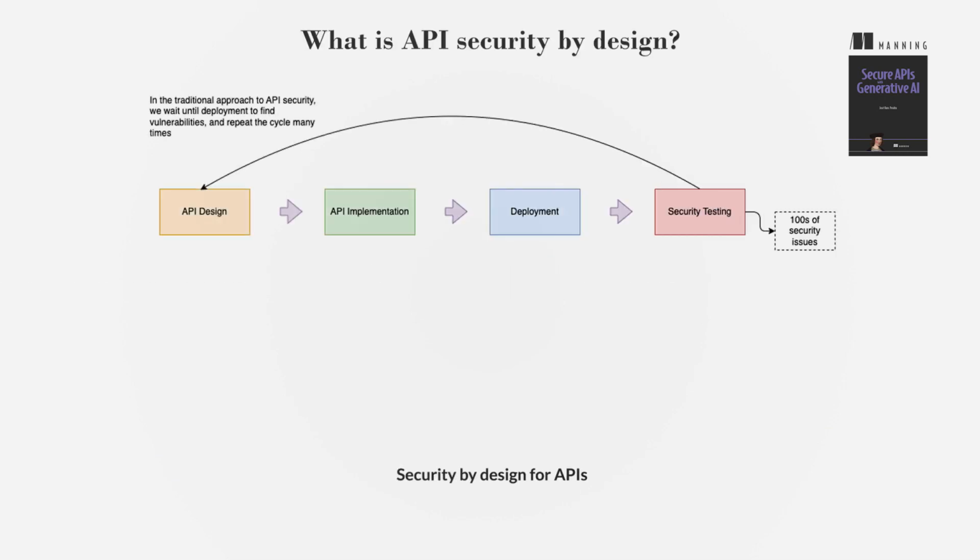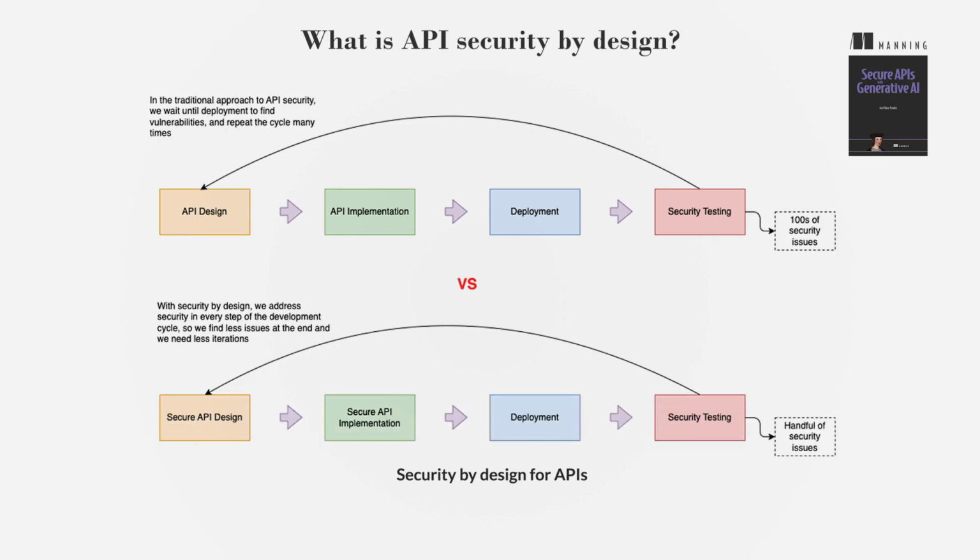Security by design for APIs means integrating security measures from the initial stages of API development. This approach ensures that security is considered throughout the entire development process, reducing the risk of vulnerabilities and attacks. It involves identifying potential security issues during the design phase and addressing them before the API is deployed.